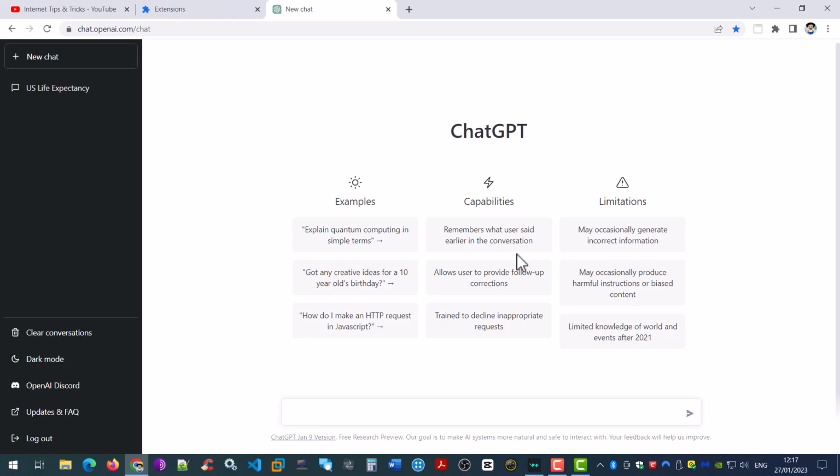Now, the possibilities of using ChatGPT are endless. However, let's look at 5 cool things you can use ChatGPT to do today. First is answer questions based on existing knowledge. Let's ask it a question. What is the human life expectancy in the United States?